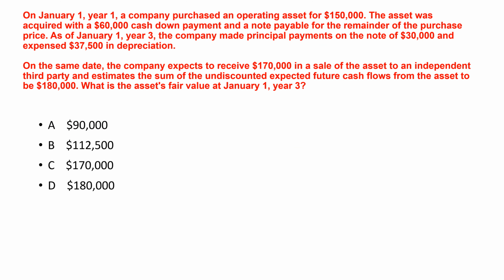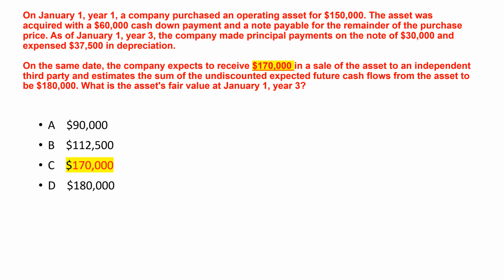Next question. On January 1st, year 1, a company purchased an operating asset for $150,000. The asset was acquired with a $60,000 cash down payment and a note payable for the remainder of the purchase price. As of January 1st, year 3, the company made principal payments on the note of $30,000 and expensed $37,500 in depreciation. On the same date, the company expects to receive $170,000 in a sale of the asset to an independent third party and estimates the sum of the undiscounted expected future cash flows from the asset to be $180,000. What is the asset's fair value at January 1st, year 3?